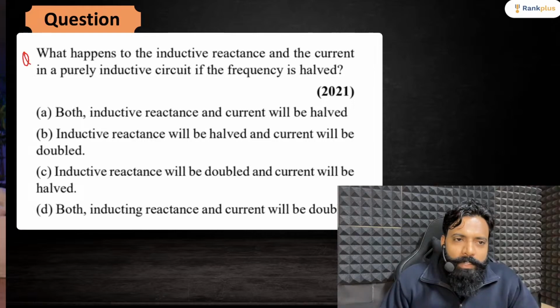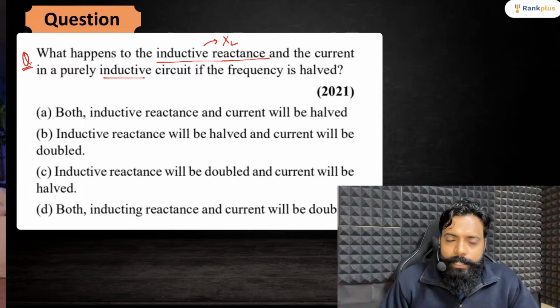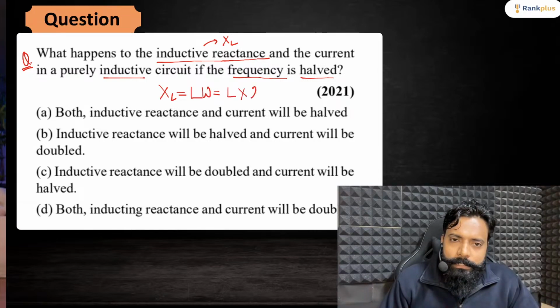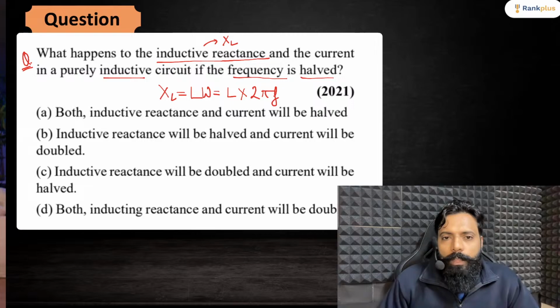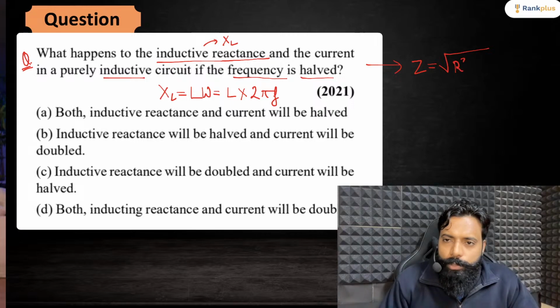In the next question, it's asking what happens to the inductive reactance, XL, and the current in a purely inductive circuit if the frequency is halved. So we know that XL is equal to L omega, and you can write this as L into 2 pi f. If the circuit consists of only inductance, then we can say that Z is equal to root of R square plus XL square, right?